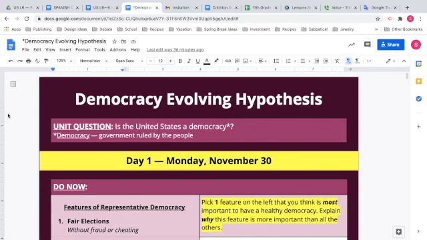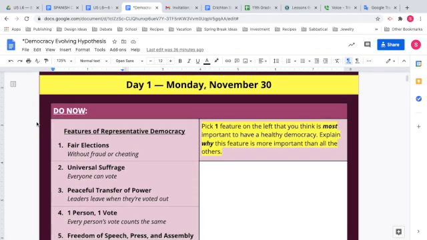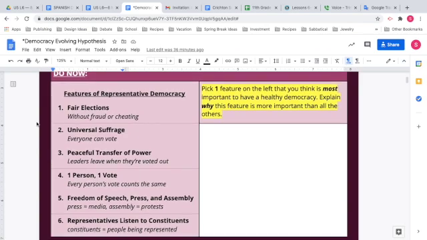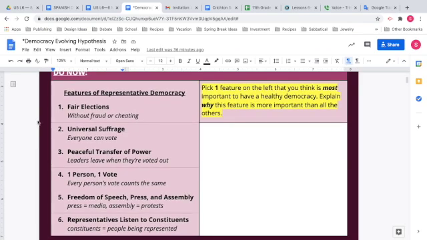Today we're starting a new evolving hypothesis. Our big question is: is the United States a democracy? A democracy is a government ruled by the people. Six of the most important features of a representative democracy are listed at the top of your Google Doc. These are the things a nation needs in order to have a healthy democracy.